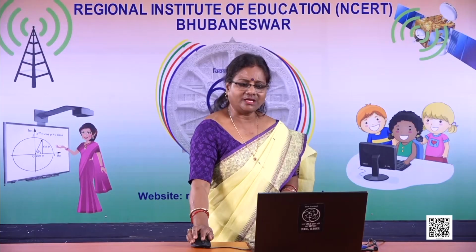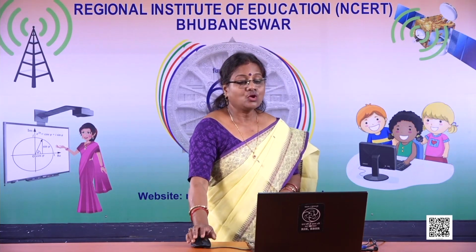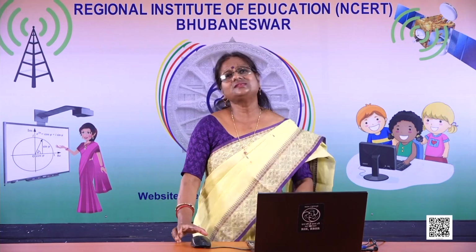My shadow is ahead of me. What time of the day do you think your shadow is the tallest, and why? I think the shadow is tallest in the morning, because in the morning the sun, that is the light, is far away from the earth.